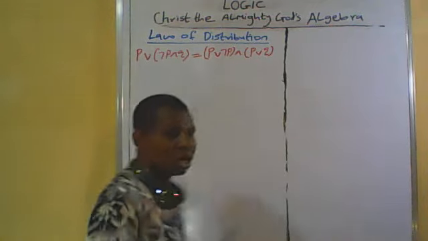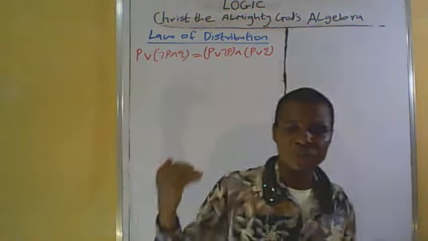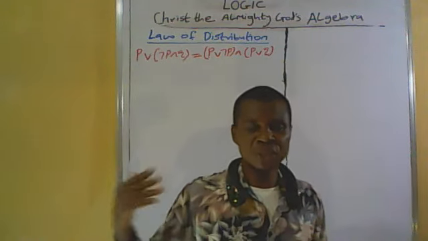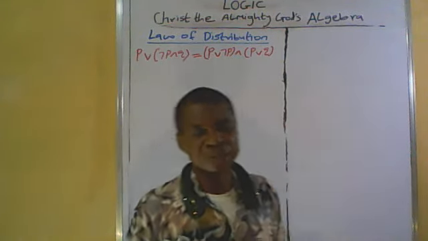This is a typical example of law of distribution by disjunctive statement.